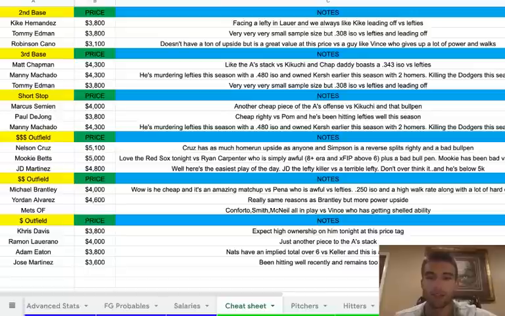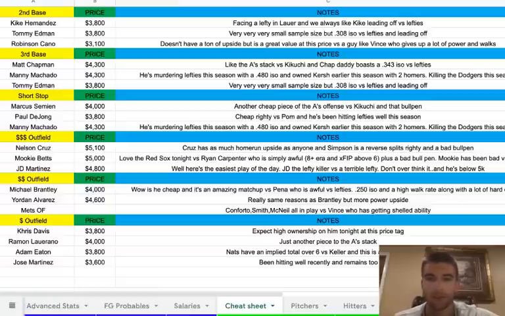In the high-end outfield, we have Nelson Cruz at 5,100. He has as much home run upside as anyone on the slate, and Samson is a reverse splits righty, and it's a bad bullpen, so I do like Nelson Cruz here a lot. I'm hesitant to play the lefties versus Samson, but I do prefer the righties.